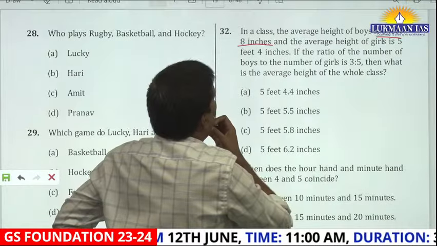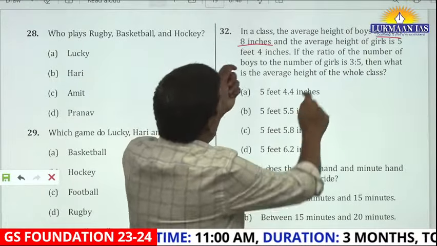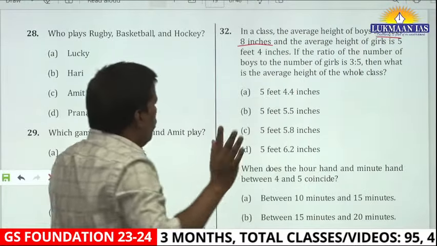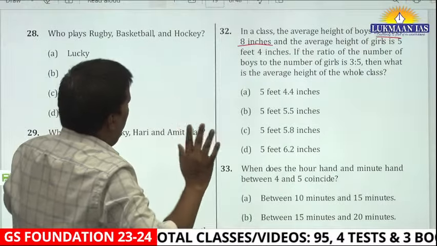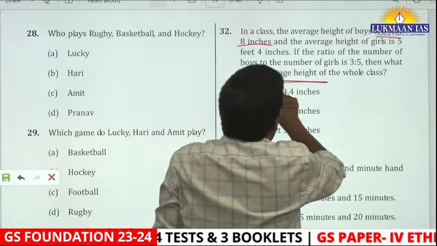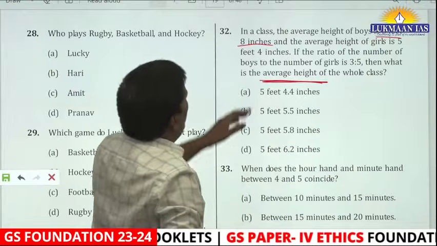Then what is the average height of the whole class? See, एक तो तरीका ये कि 5 into 8 को 3 से multiply करो, 5 को multiply. No. That is going to be suicidal. उसमें ना time चला जाएगा. You know, okay, if this is the ratio, they are talking about the average height. So what you will say, okay.